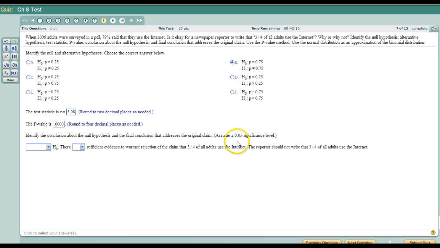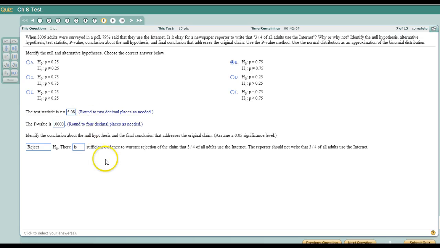Then identify the conclusion. We definitely reject the null hypothesis, again, this p-value is so low. There is sufficient evidence to warrant rejection of the claim that 3/4 of all adults use the internet. Reporters should not write that 3/4 of adults use the internet, because that number is actually a little bit higher.